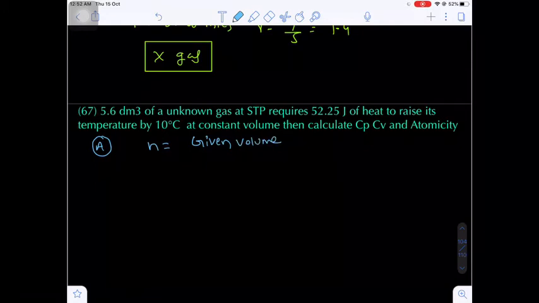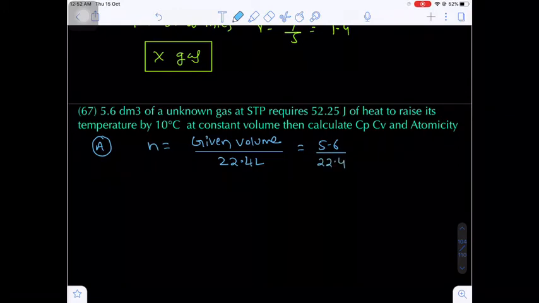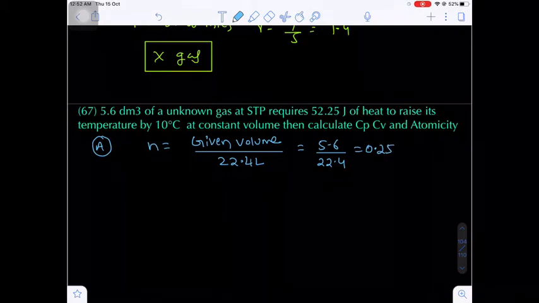Do you know how much volume 1 mole of an ideal gas occupies at STP? 22.4 liters. What is the given volume? 5.6 decimeter cube by 22.4 decimeter cube. So this is 0.25 moles. How many moles of ideal gas is there? 0.25 moles.